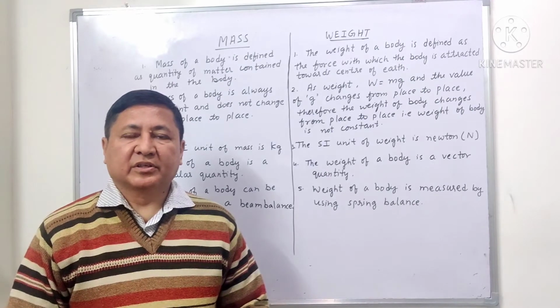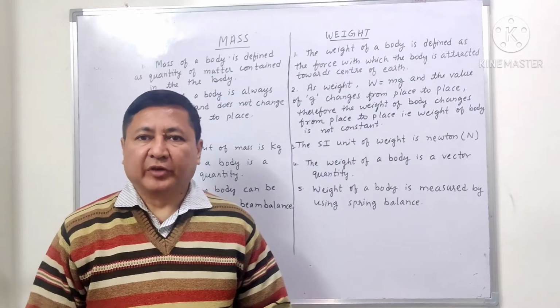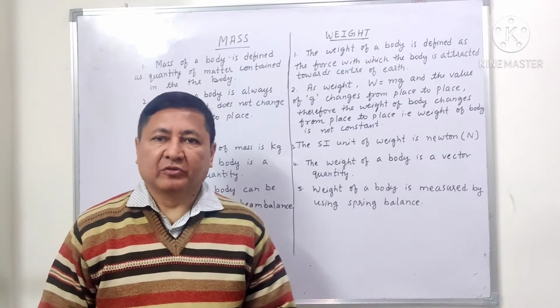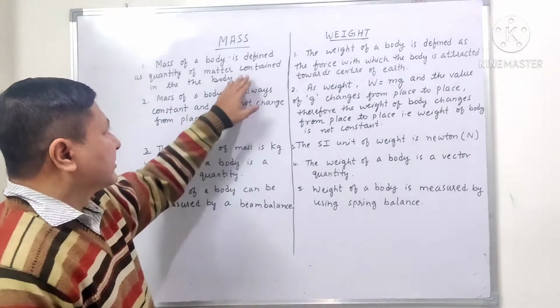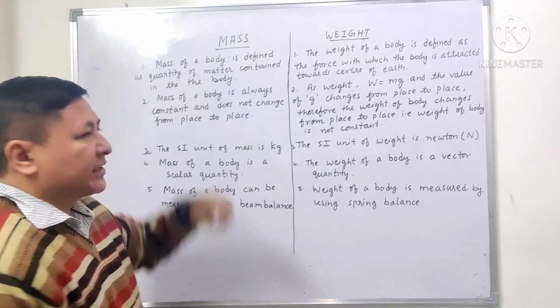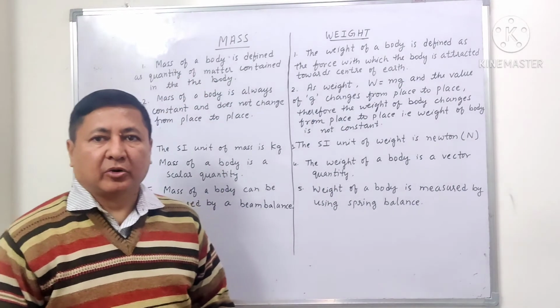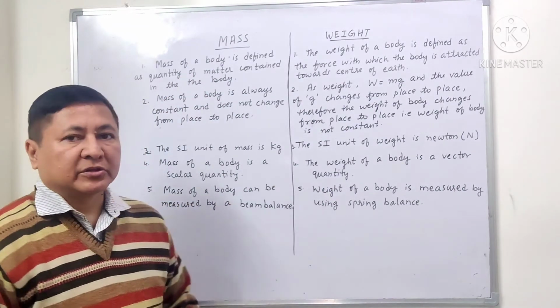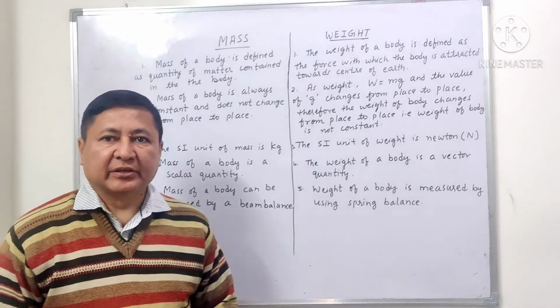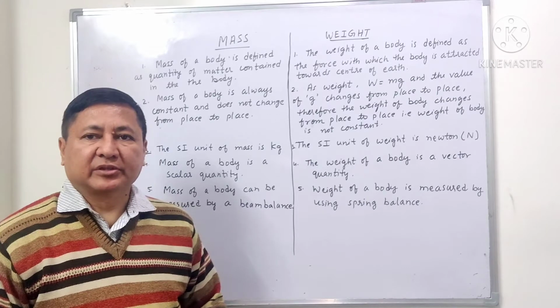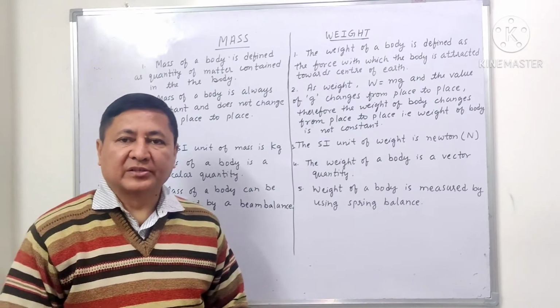Now let us discuss the difference between mass and weight. We have seen the definition of mass and weight just now. What is mass? So let's define mass. Mass of a body is defined as the quantity of matter present in the body. And what is weight? Weight of the body is defined as the force with which the body is attracted towards the center of the earth. This is the definition of mass and weight.